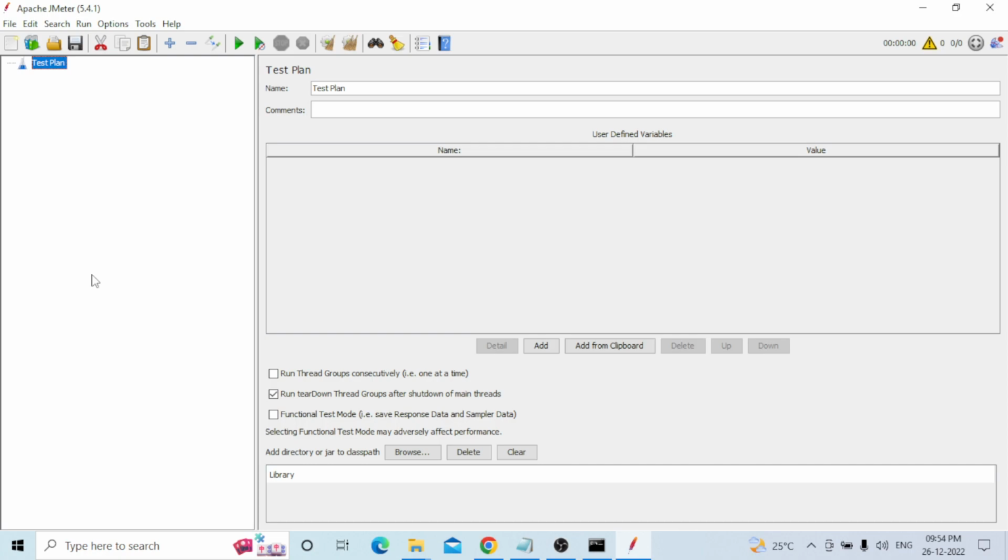Before installing the Apache JMeter tool, you need to install Java. That is the prerequisite. After that, you can download it, keep it anywhere, and use it. This is the process for downloading the latest version of the Apache JMeter tool.